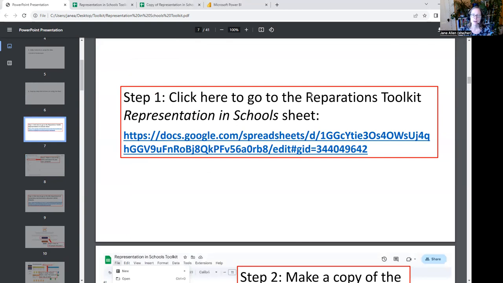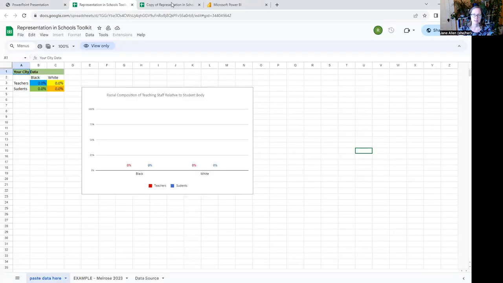So the first thing we're going to ask you to do is to open up the sheet that we have prepared for you in which you'll analyze the data. So if you right-click on this link, you will open up a sheet that looks like this. And so there's a table shell, a figure shell that's not filled in, and we have some colored cells here that have 0 in them for values at this time.